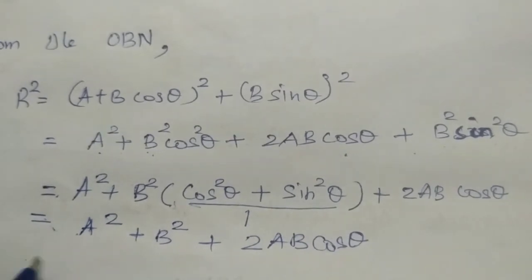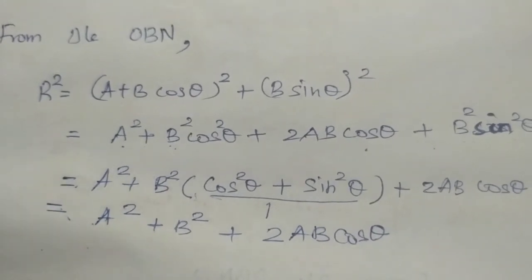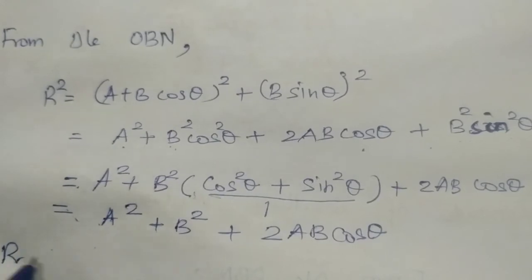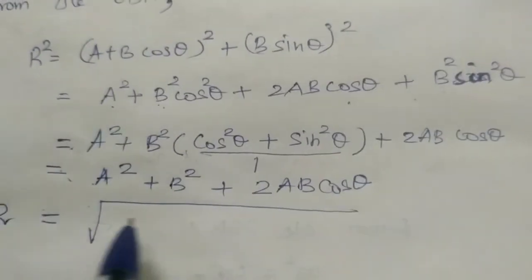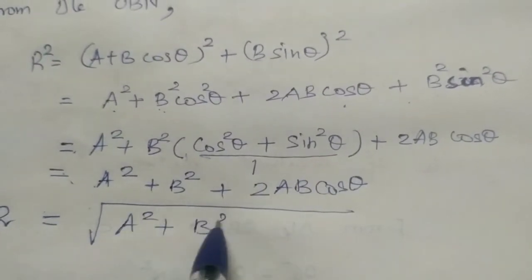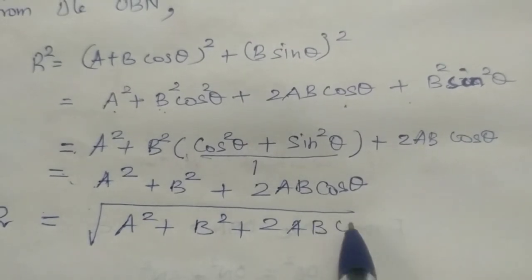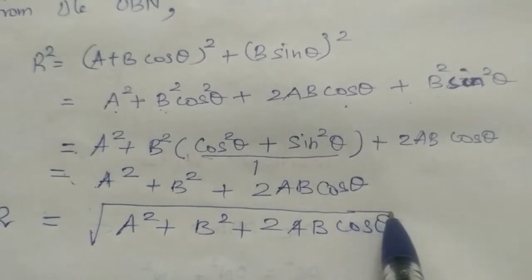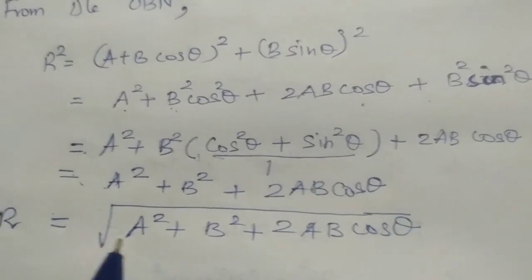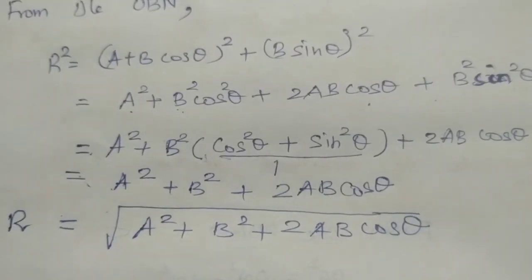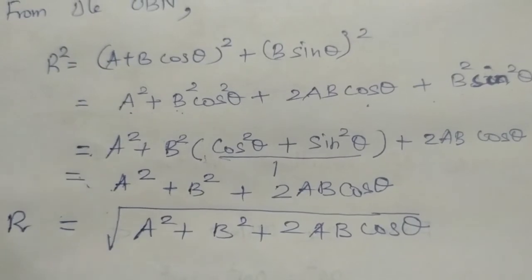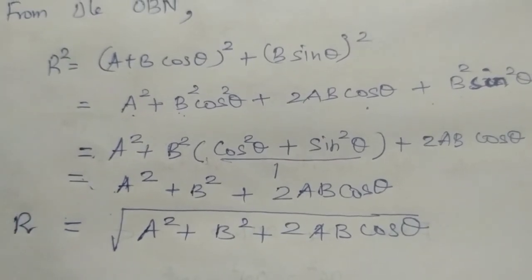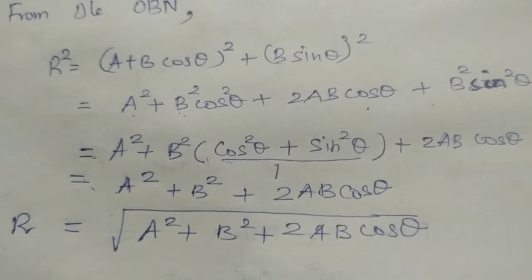So this is R square. Okay. So what do we want? We want R, isn't it? So R is equal to square root of a square plus b square plus 2ab cos theta. Okay. So this is the magnitude of the resultant of a vector and b vector. Okay. Next we are going to find the direction. We are going to find the direction of resultant vectors.